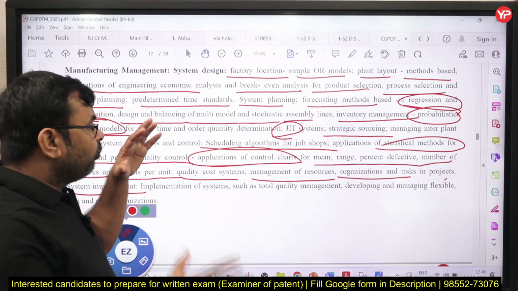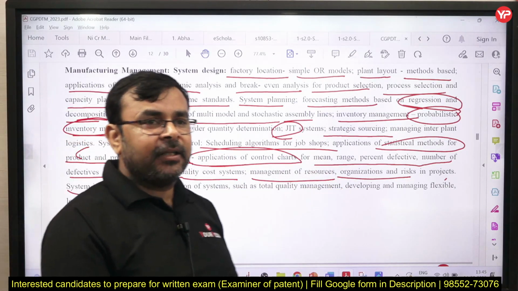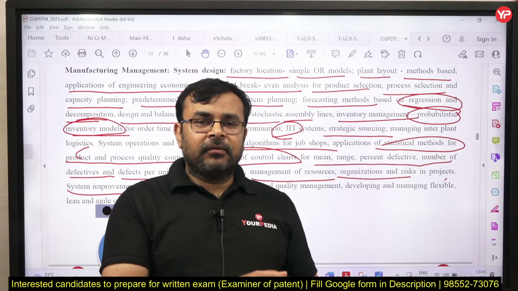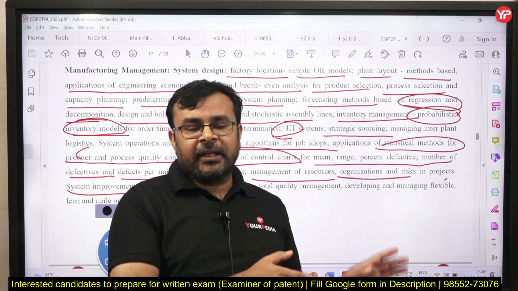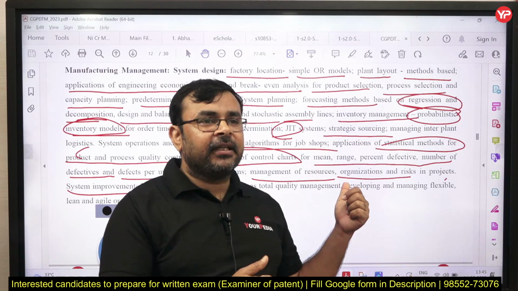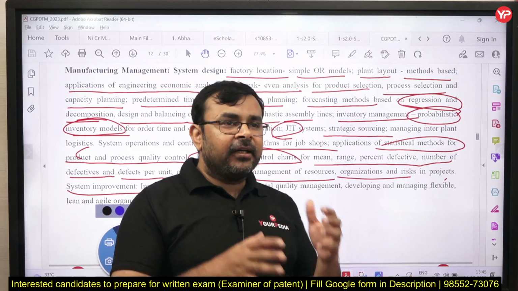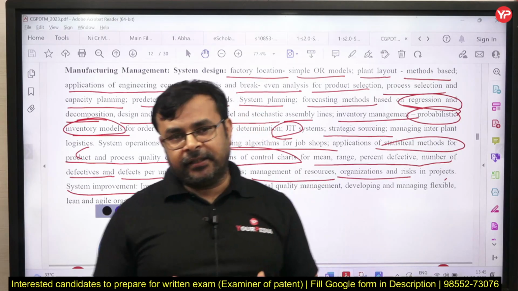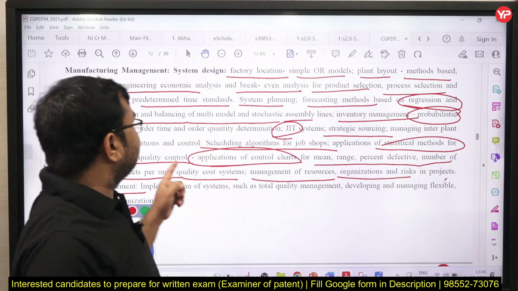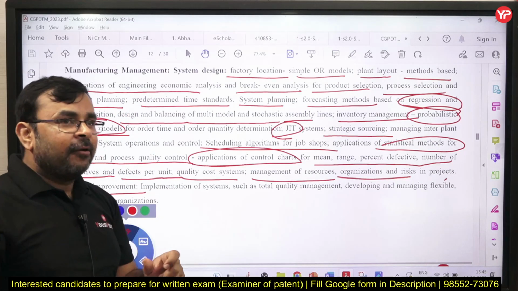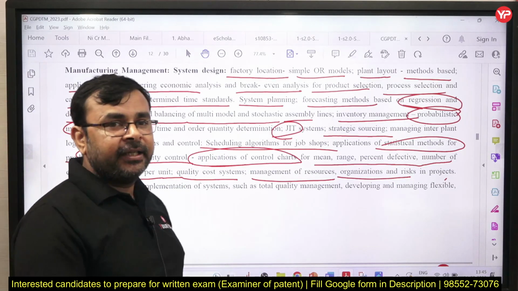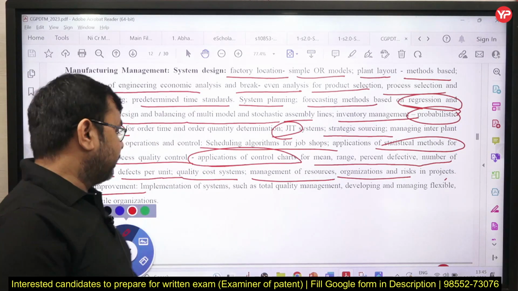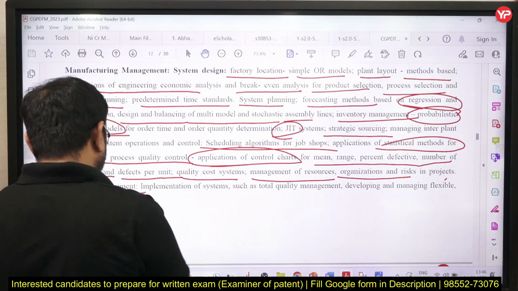So some more topics related to the management part are included in this syllabus. Few topics are included from the industrial engineering part, especially the numerical part. Most of the things mentioned here are theoretical, and most of the topics from quality control are also mentioned here. Is it clear? So while studying this particular subject, we need special attention on it. Is it clear? Because this is a huge theoretical part and many questions may be asked from this. Okay, so let us see another part.